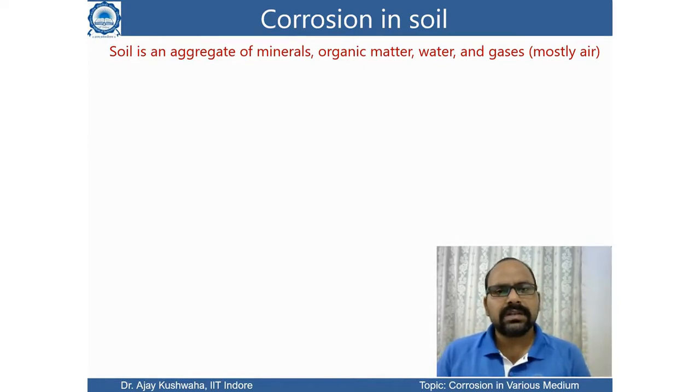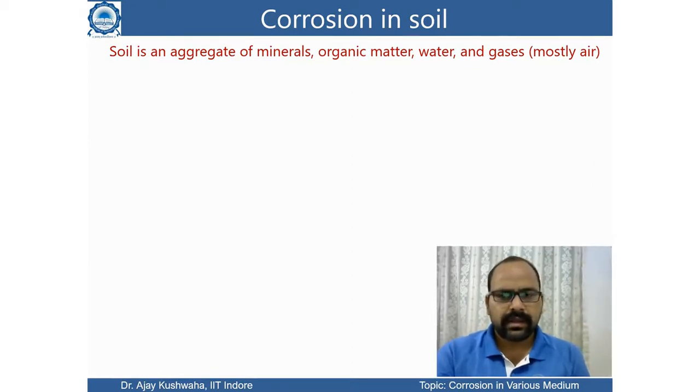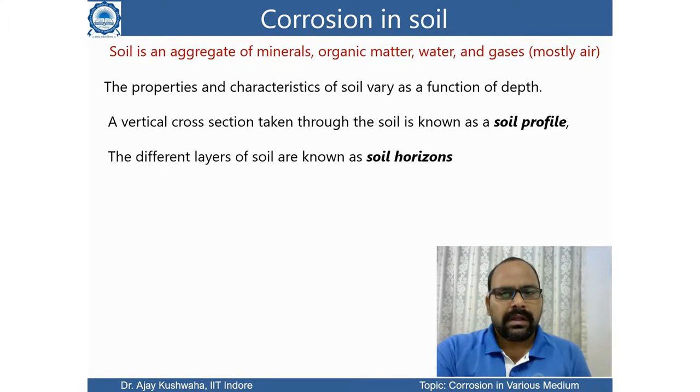First we have to understand what soil is. Soil is basically a mixture of different minerals, organic matter, water and gas, all mixed together as an aggregate. The properties and characterization of soil, or the nature of soil, vary as a function of depth.